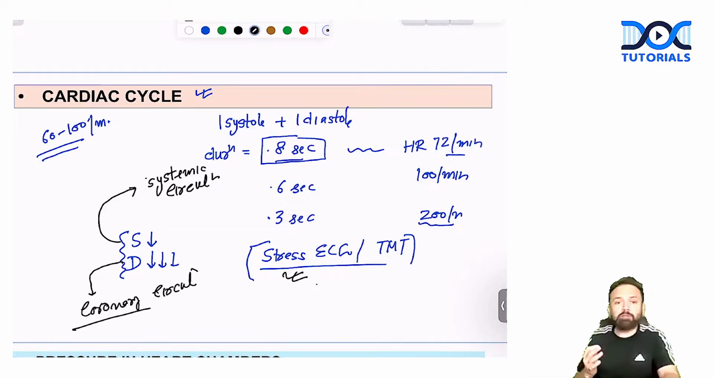Sometimes in the exam nowadays they ask about the physiological basis. What is the physiological basis of FRC? What is the physiological basis of stress ECG? They ask multiple types of questions, even in the MCQ. So this is the basic understanding of the cardiac cycle and its duration.